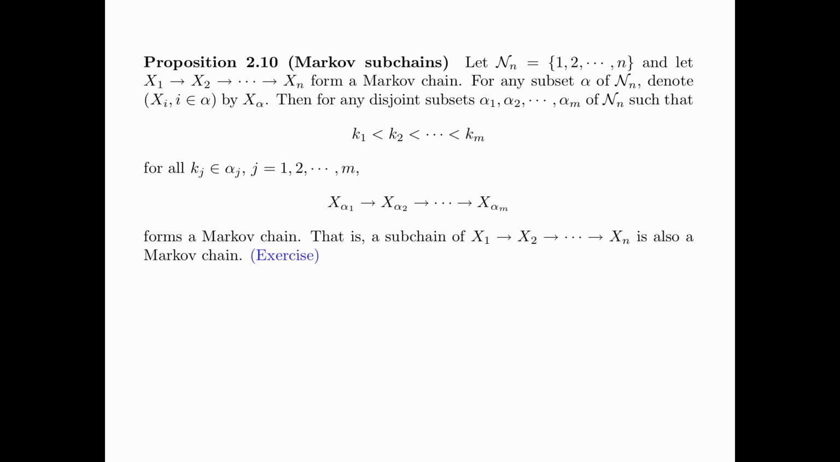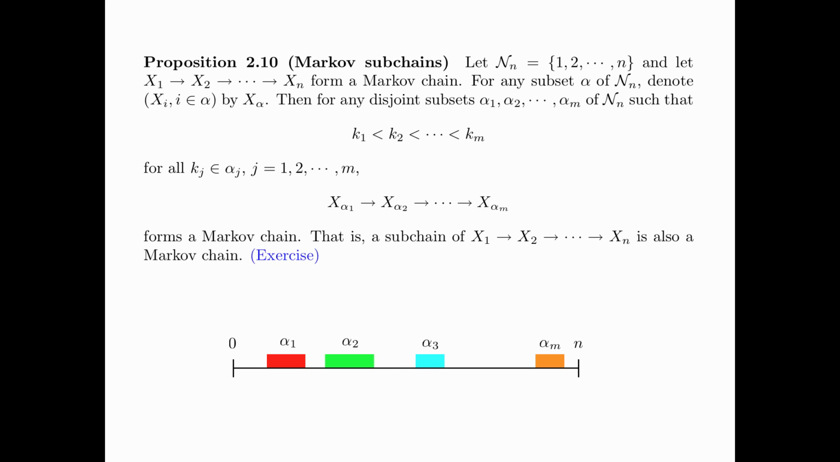Then, for any disjoint subsets alpha 1, alpha 2 up to alpha m of the index set such that k1 is less than k2 is less than all the way to km, for all kj in alpha j, j equals 1, 2 up to m, we have the Markov chain X_alpha1, X_alpha2, all the way to X_alpha m. That is, a subchain of X1, X2 up to Xn is also a Markov chain. We leave the proof of this proposition as an exercise.